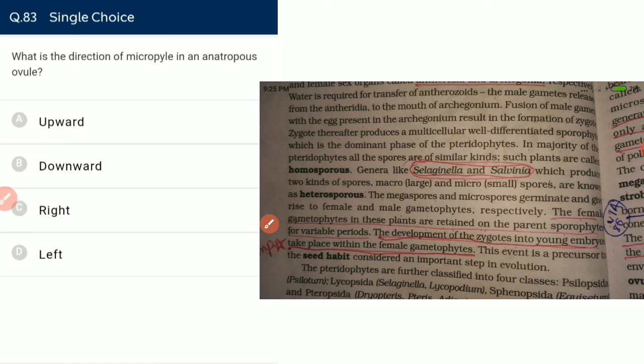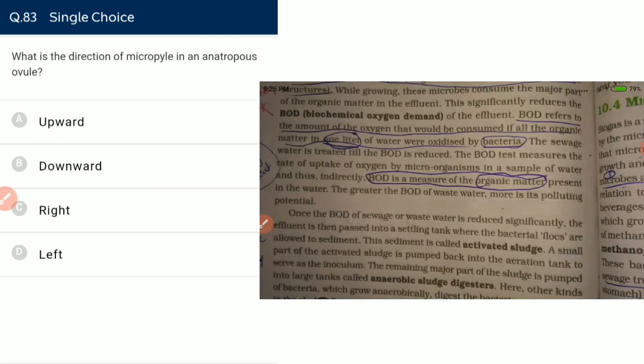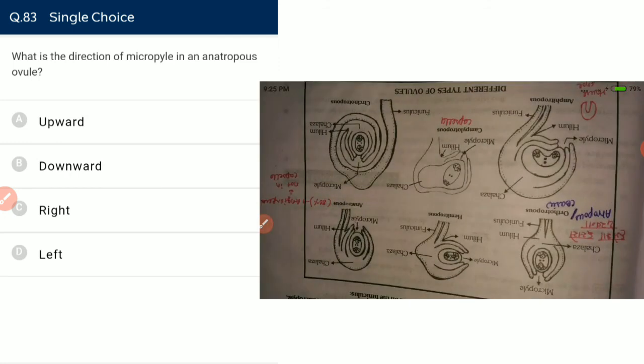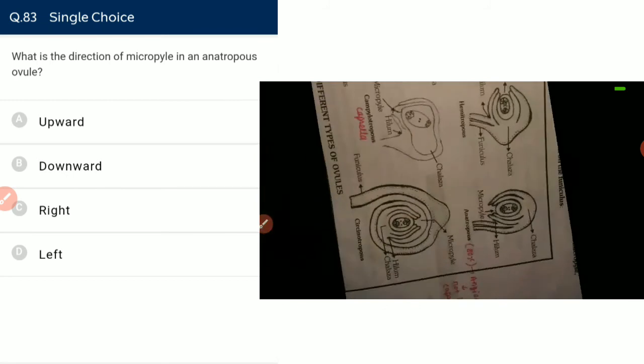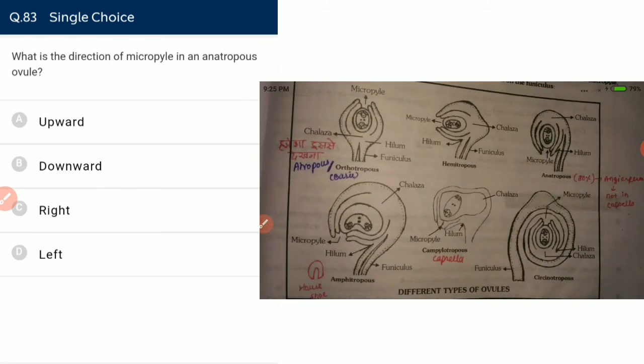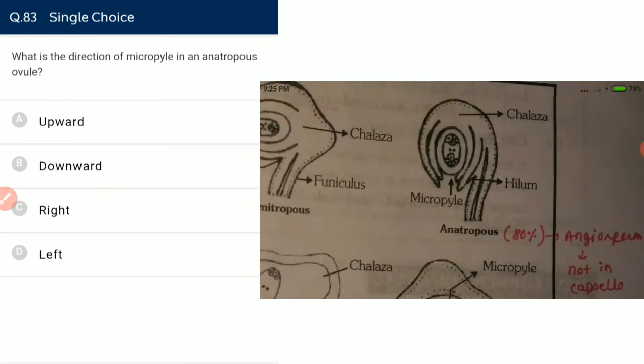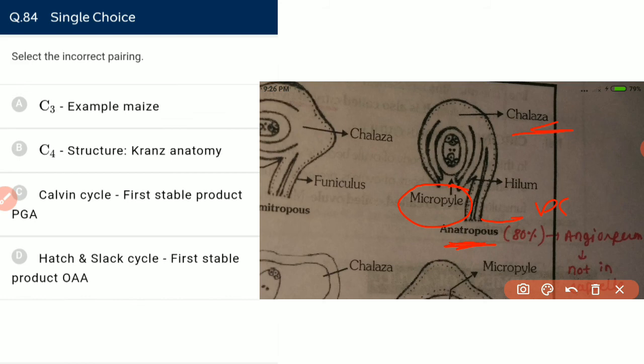What is the direction of the micropyle in an anatropous ovule? We have different types of ovule. In the anatropous ovule the chalaza is at the base, and the micropyle is downward. The direction of the micropyle is downward.